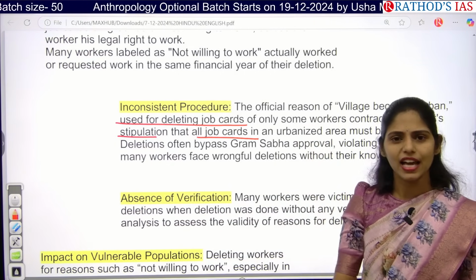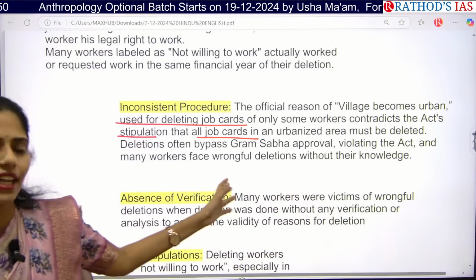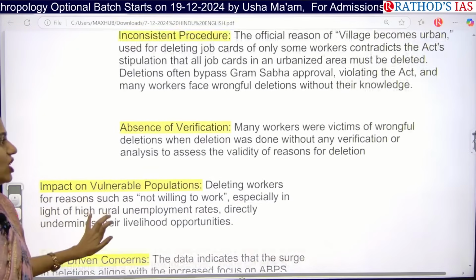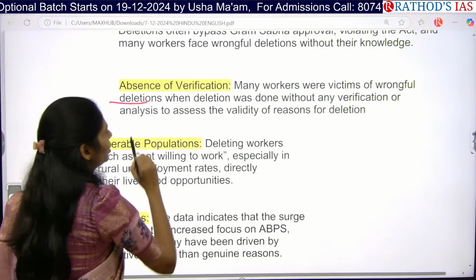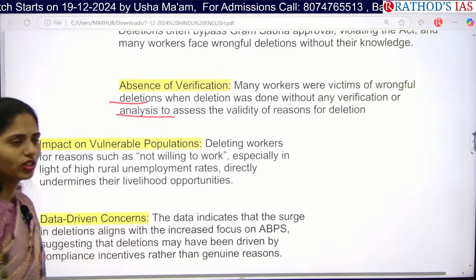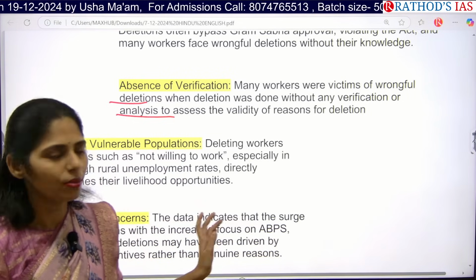People didn't ask for that area to be converted into a municipality, so again their right is being violated here. And this one is absence of verification. Many workers were victims of wrongful deletions without proper verification, without proper analysis, and without valid reasons; many people lost their job cards.